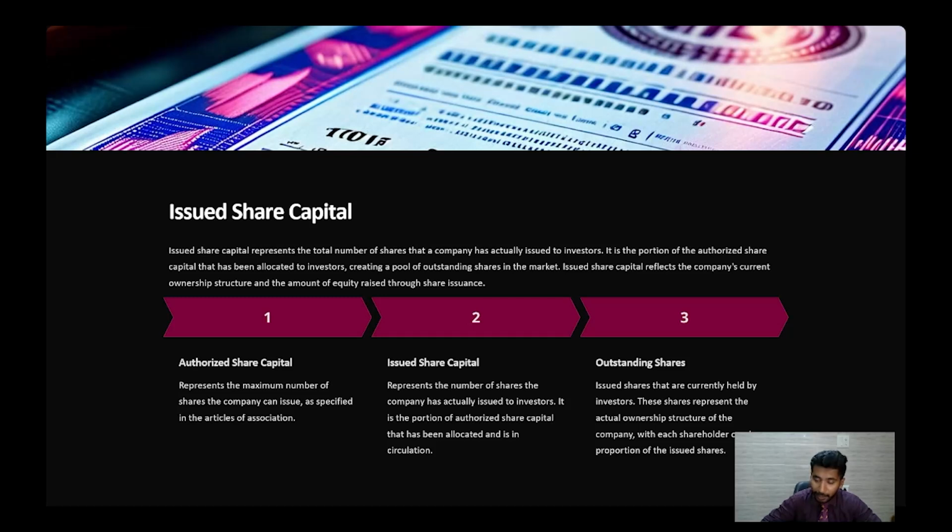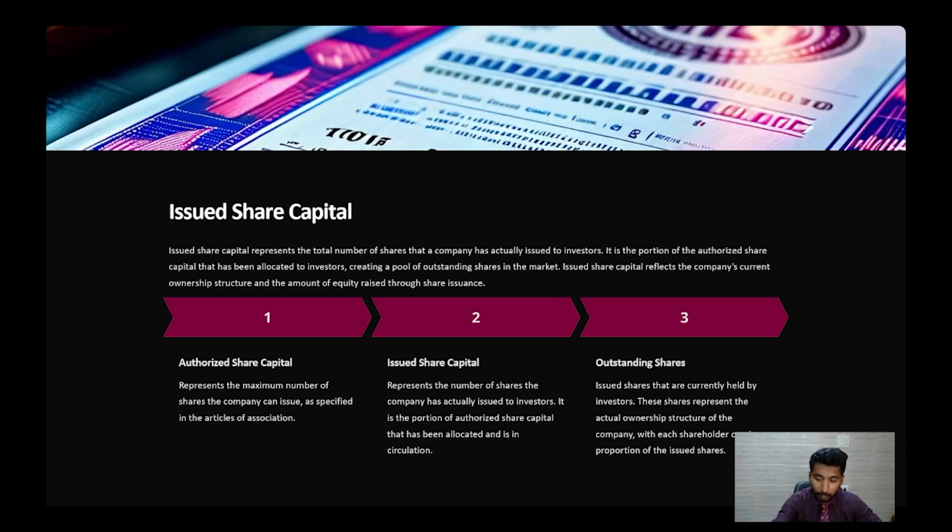Outstanding shares. What are outstanding shares? It is issued shares that are currently held by the investors. These shares represent the actual ownership structure of the company, with each share owning a proportion to the issued shares.